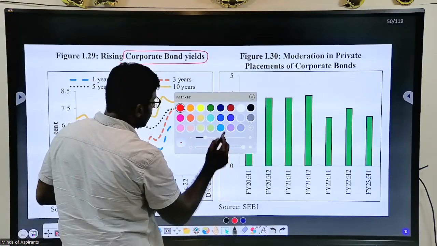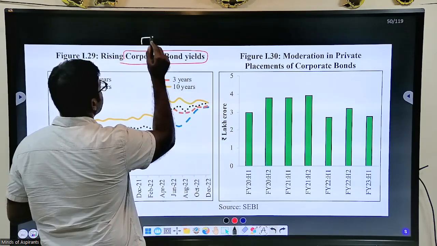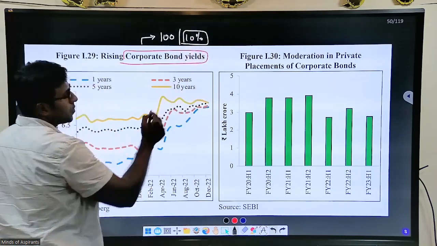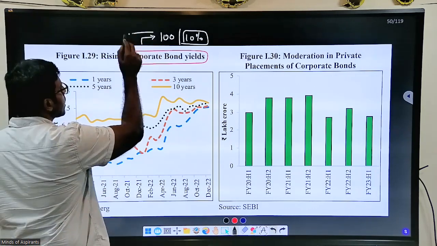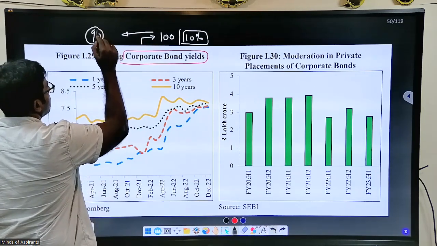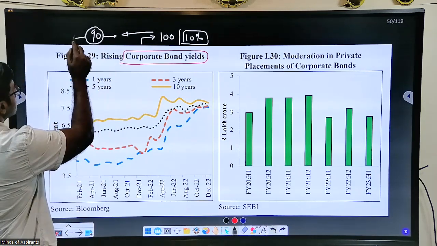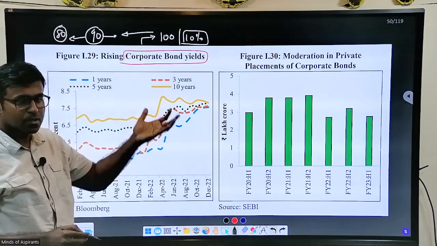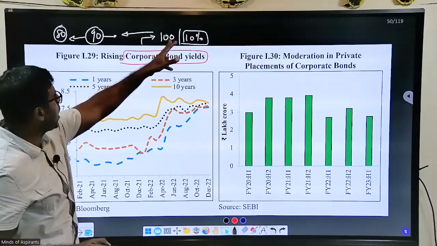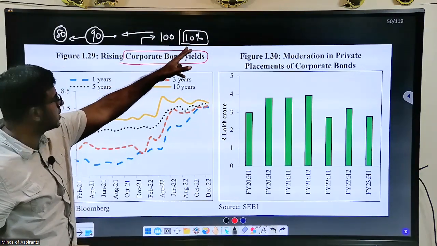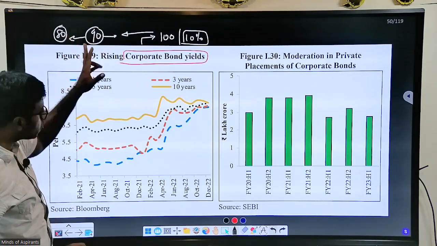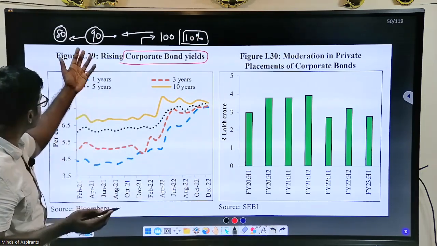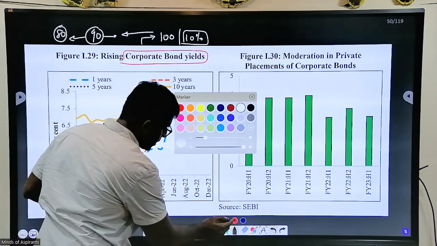Rising bond yields: if you see, a bond of 100 rupees with 10% interest, when the bond price lowers, keeps on lowering, your yield is increasing. 100 rupees with 10 rupees interest is okay, but if the bond value is 80 rupees, you are actually increasing your yield. So what is the meaning of increasing the yield?